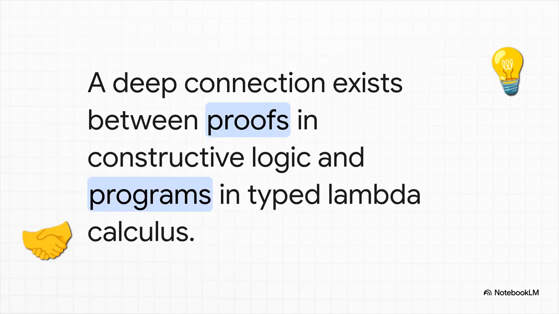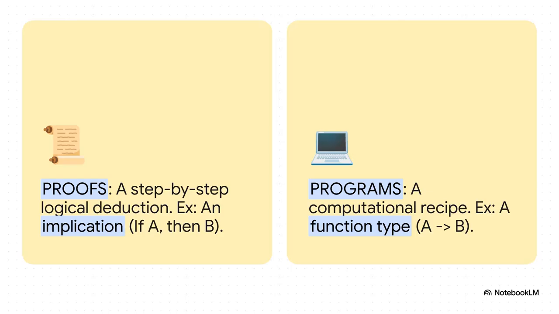Because the biggest discovery of all is this fundamental correspondence, this beautiful mirror image that was hiding in plain sight, a perfect match between the world of mathematical proofs and the world of computer programs. It's called the Curry-Howard isomorphism, and it is just profound. What this slide is showing you is a direct one-to-one mapping. A logical implication, if A is true, then B is true, is literally the same thing as a program function that takes an A and gives you back a B. A logical AND is the same as a data structure that holds both an A and a B. They aren't just similar, they are structurally identical.